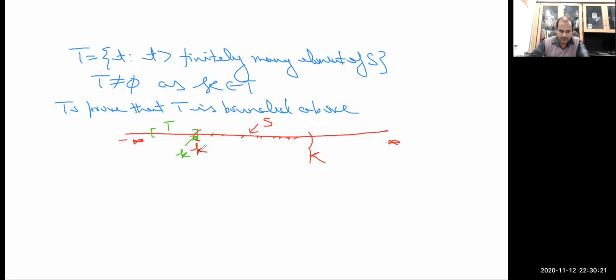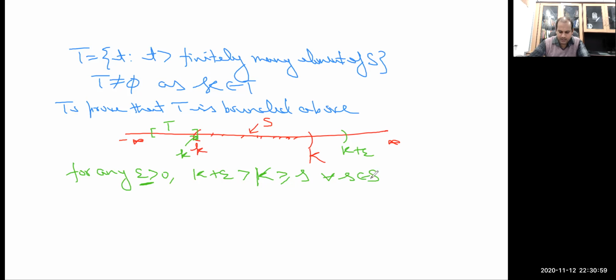So for any epsilon greater than 0, k plus epsilon is a real number, because k is a real number. So k plus epsilon is greater than k, where epsilon is greater than 0. Capital K is the upper bound, so it is greater than or equal to every member of the set, for every s belonging to the set.